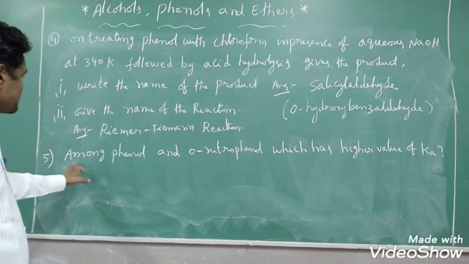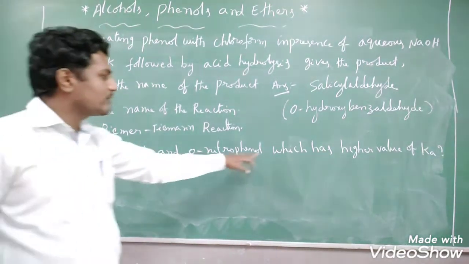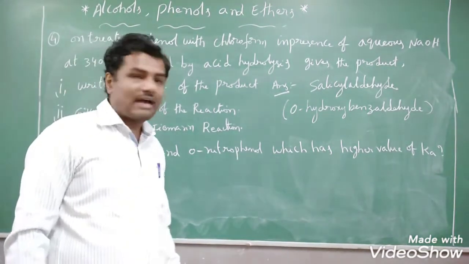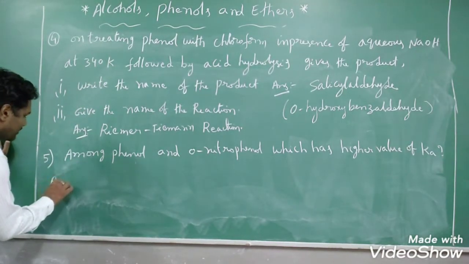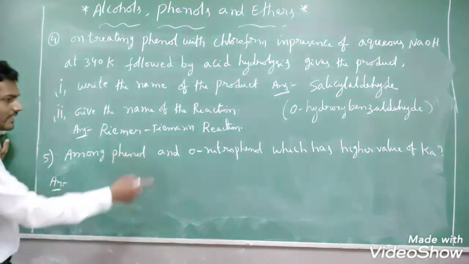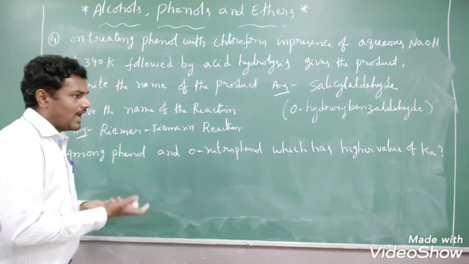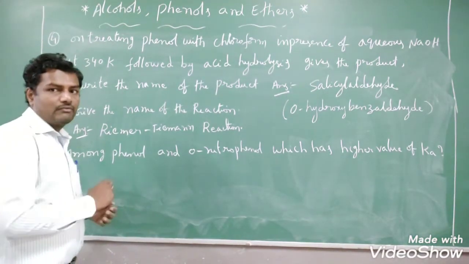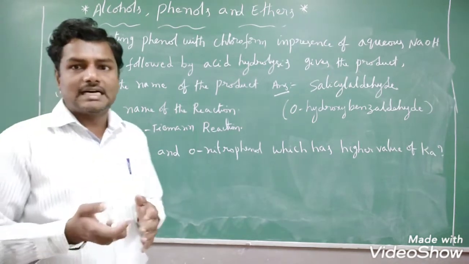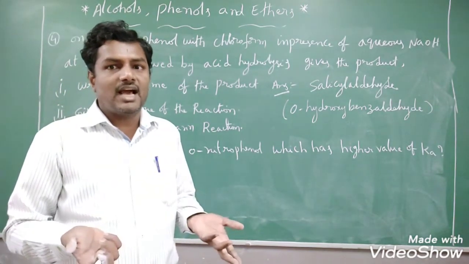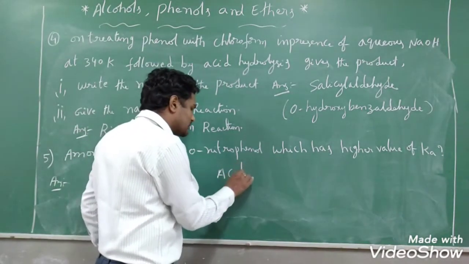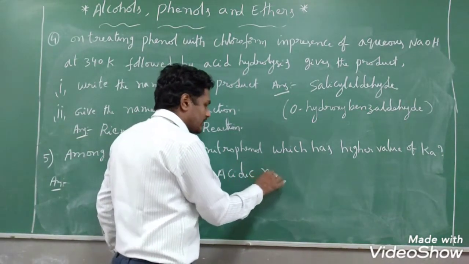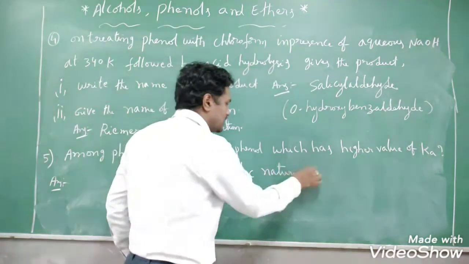And the next question, if you observe: among phenol and orthonitrophenol, which has the higher value of Ka? You need not draw the structure, just identify which has the higher value of Ka, which is more acidic, that will generally possess the higher value of Ka, because acidic nature is directly proportional to what?